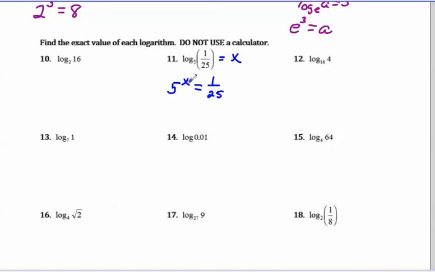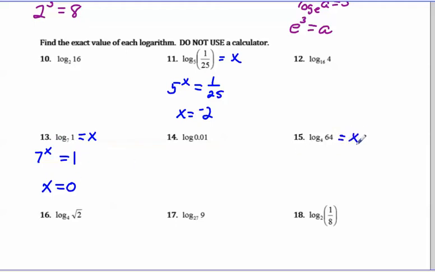So I need to figure out what exponent would change 5 to 1/25. I know that 5 squared is 25, and then to get the reciprocal, I'm going to need a negative exponent. So my x is going to be -2, because 5 to the -2 power is 1 over 25. In 13, same idea, log base 7 of 1 equals x, and then you have 7 to the x equals 1. So I just rewrote it as an exponential. Now I have to think what exponent would change 7 into a 1, and actually the exponent is 0, because anytime you have a base with an exponent of 0, that's going to make your answer 1.